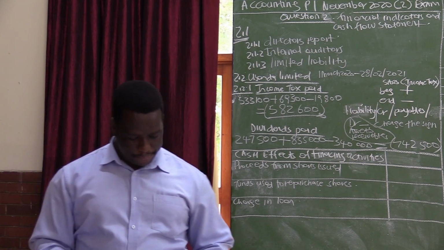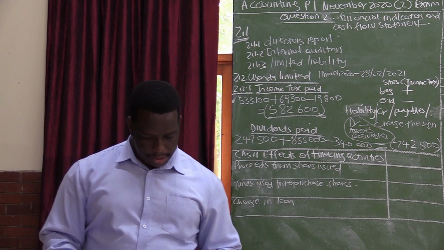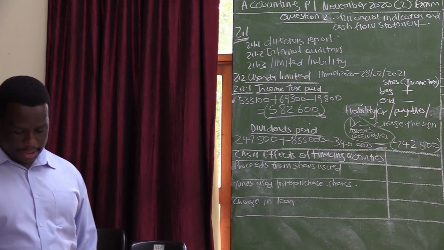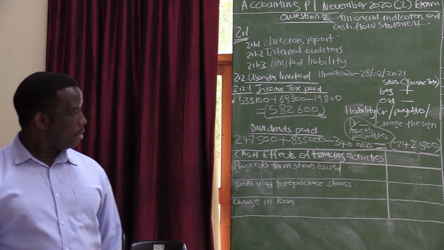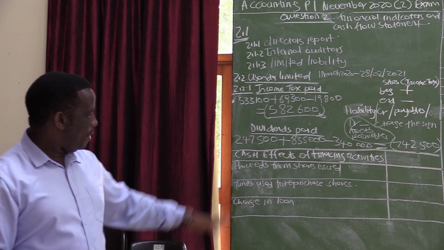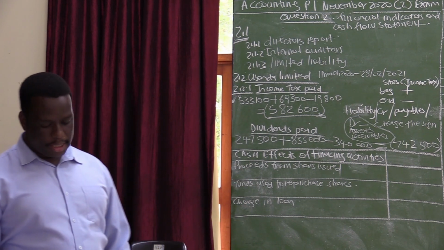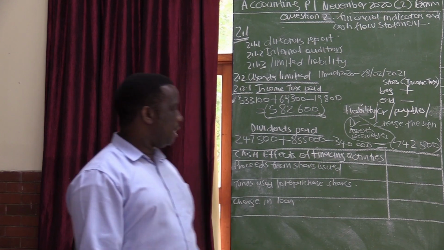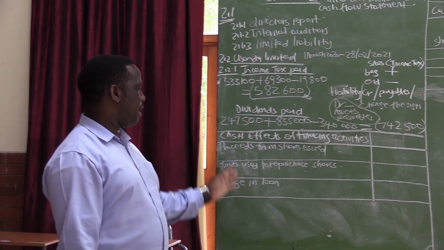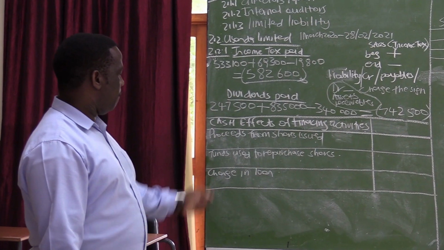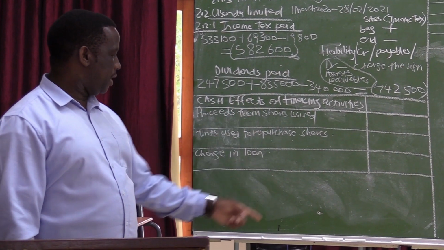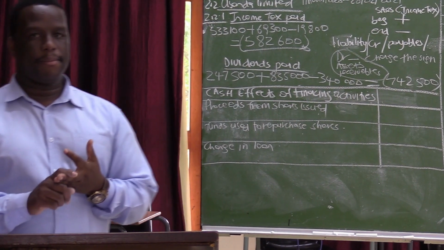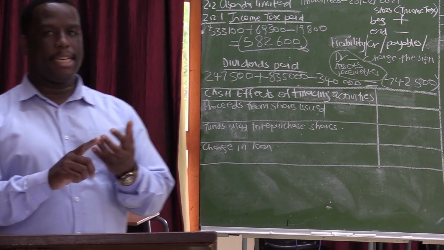And then the following question, under question 2, will be to prepare the following sections of the cash flow statement. So this one, we will just have a discussion on these aspects on the left-hand side, the details, the cash effects of financing activities. And for the cash effects of financing activities, there are things that go under there. You will have your proceeds from the shares issued, you will have your funds used to repurchase shares, and you will have your change in loan. Remember, the cash flow statement is made up of 3 stages.